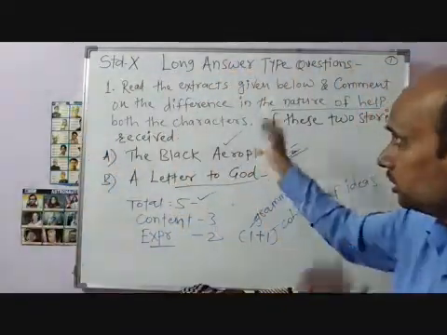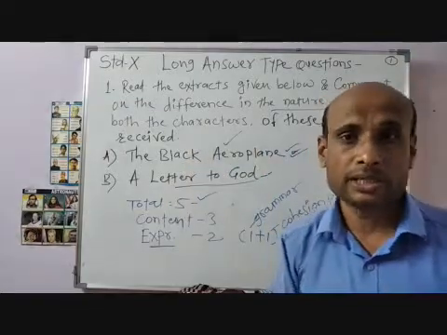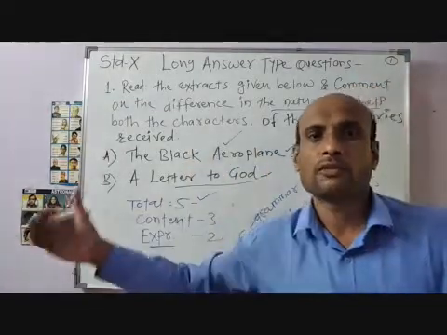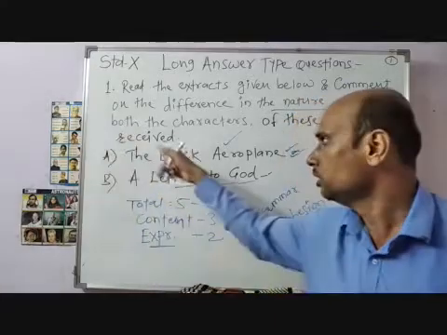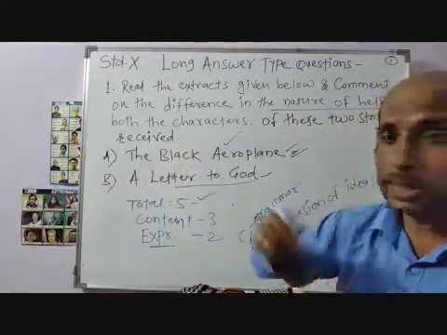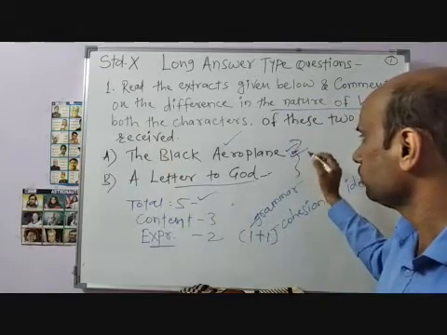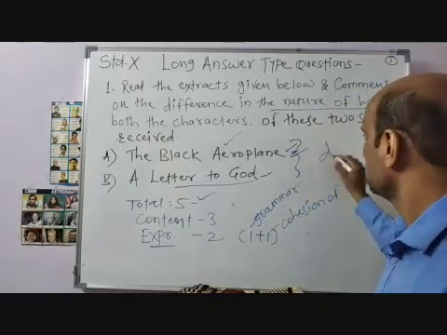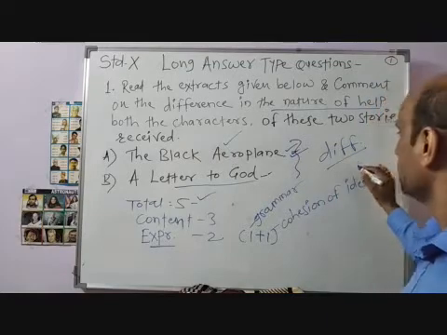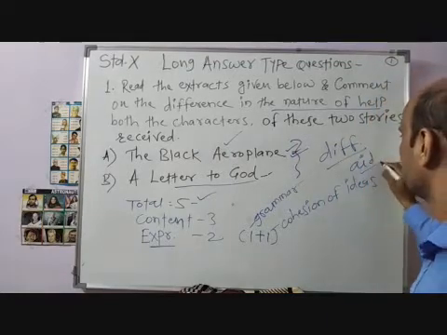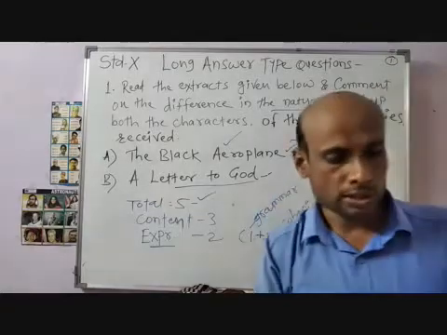So children, in this way you will explain how the nature of aid, AID, it means help, was different in these two stories. Here the main target will be that we need to elaborate the difference of aid or help.